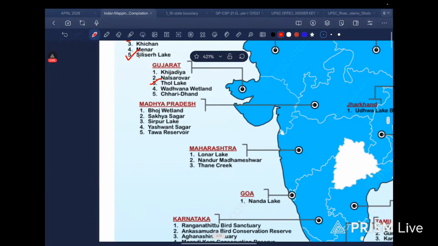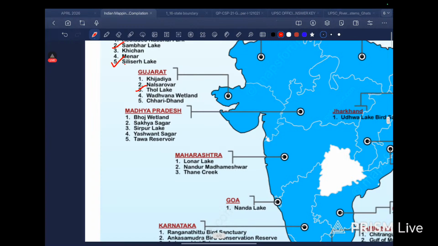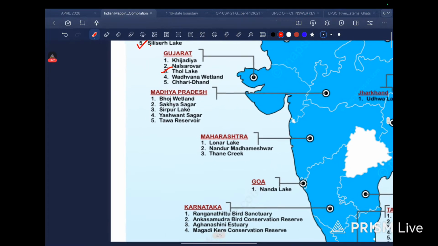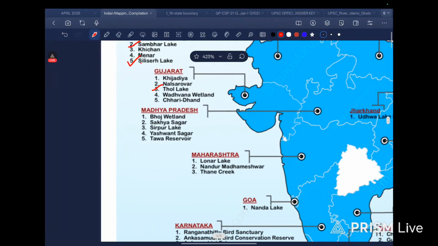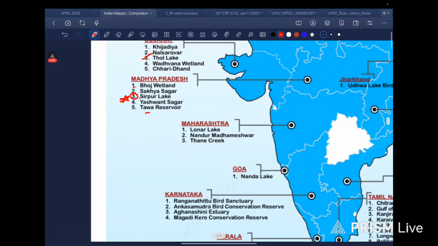Let's just focus on the lake part, because I have a gut feeling that UPSC might again come into the lakes territory. Then in Madhya Pradesh we have Bhoj wetland, Sakhya Sagar, Sirpur Lake, okay, Madhya Pradesh, Sirpur Lake. Then we have Tawa River reservoir, okay.